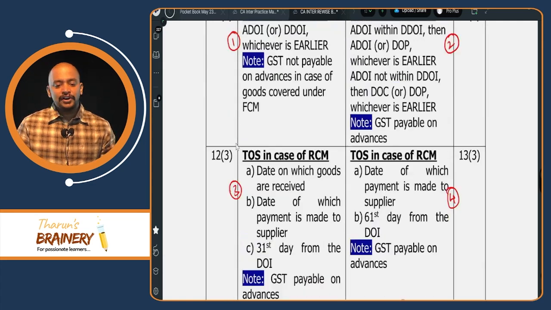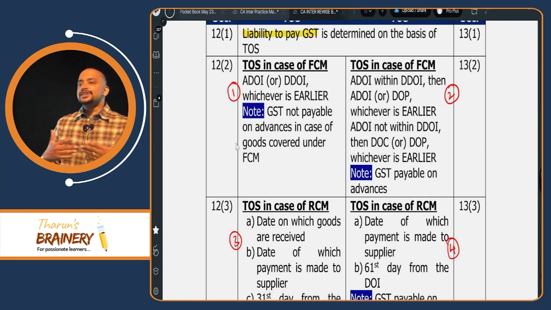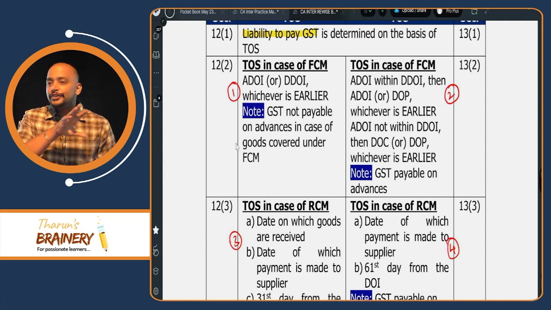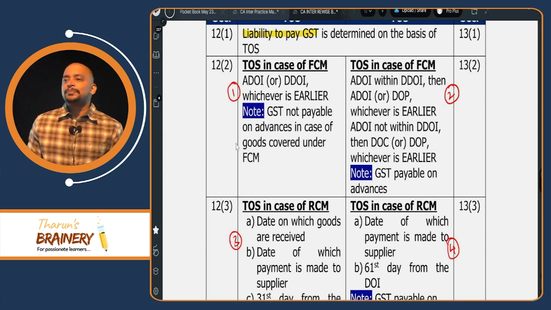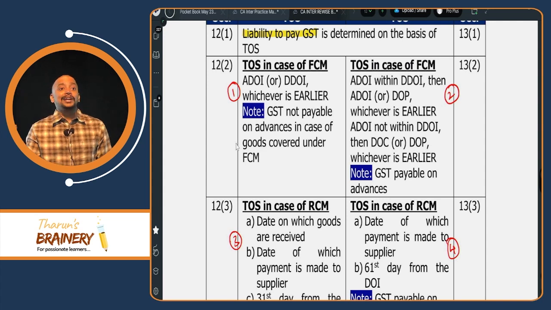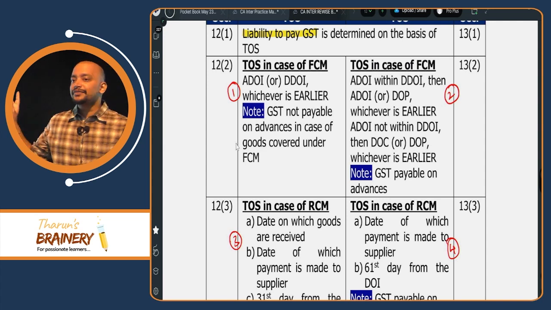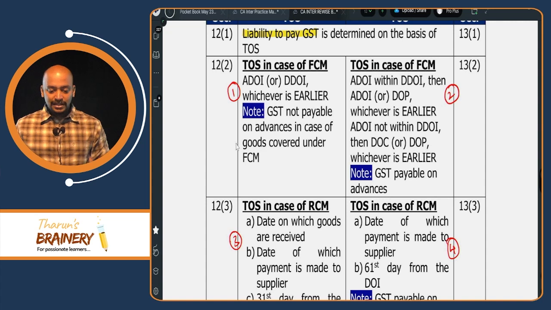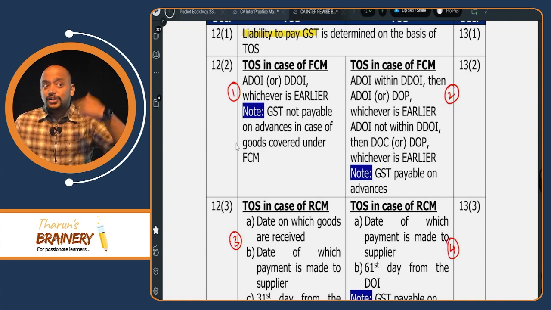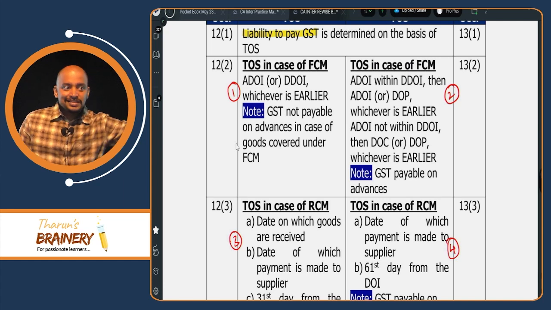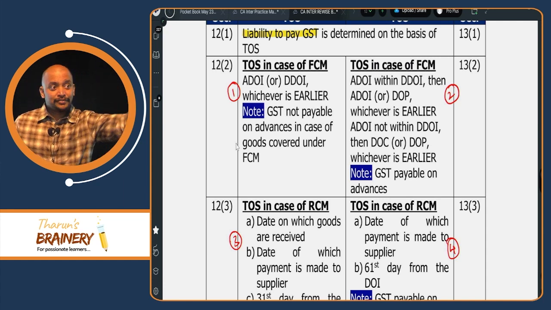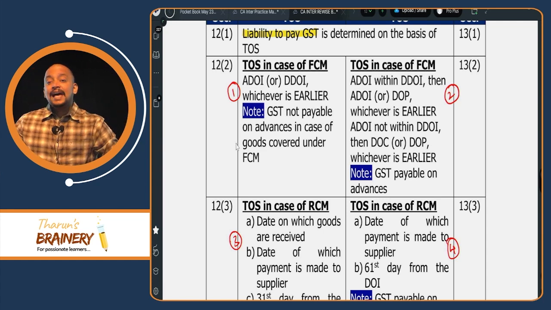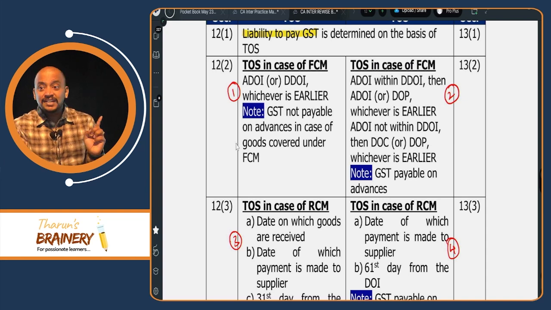First, in case of goods under FCM, what is the time of supply? We are not learning the due date of invoice, already we completed that. Now we are looking into time of supply. The time of supply is due date of invoice or actual date of invoice, whichever is earlier. Due date of invoice means the date on which you should give the invoice. Already we saw that: supply involving movement of goods, supply does not involve movement of goods, continuous supply of goods, sale on approval, we already discussed. That is the due date by which you should give invoice. And the actual date on which you gave invoice, whichever is earlier.